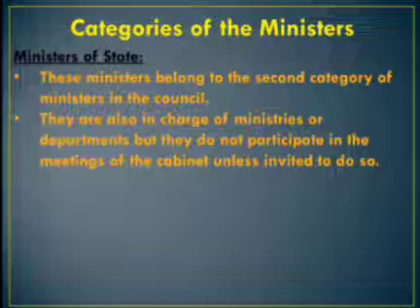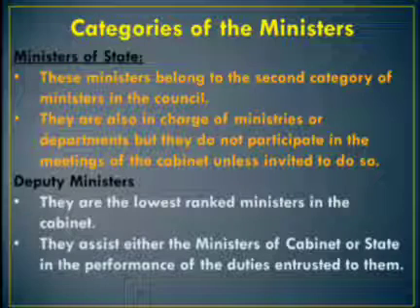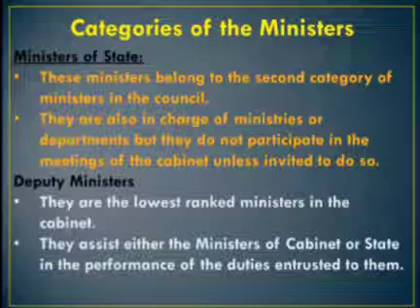The last one is Deputy Minister. What is the work of the Deputy Minister? They assist either the Minister of the Cabinet or State in the performance of the duties entrusted to them. So they are the lowest rank. Deputy Ministers are the lowest rank ministers in the cabinet. They assist either the Minister of the Cabinet or State in the performance of the duties entrusted to them.